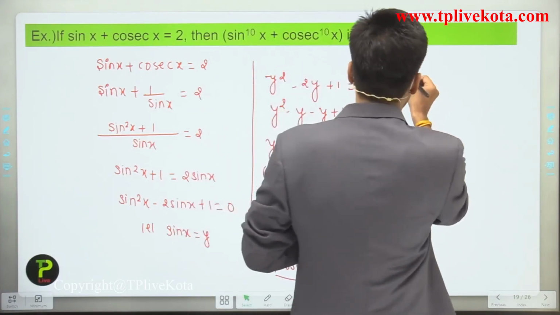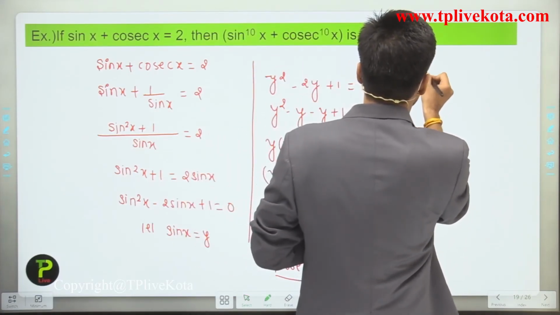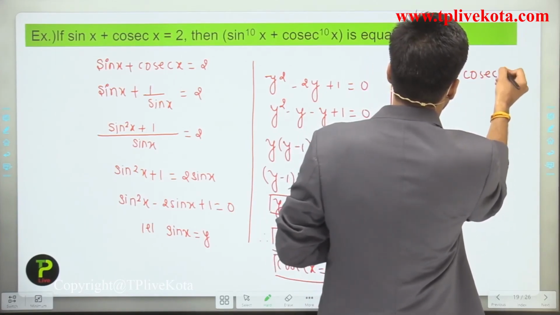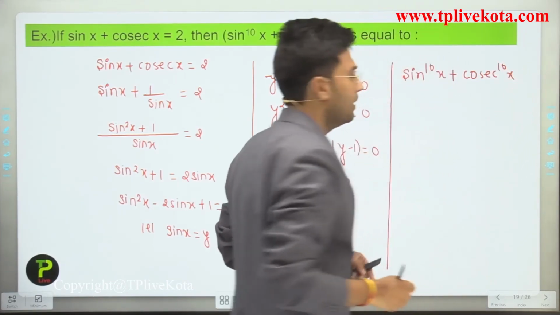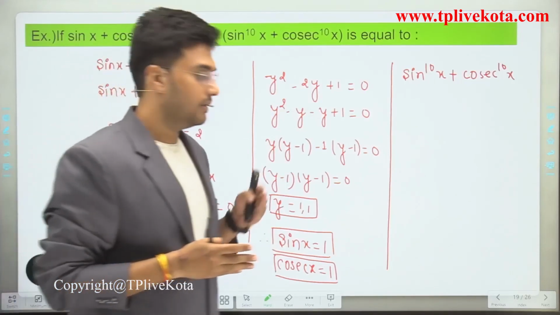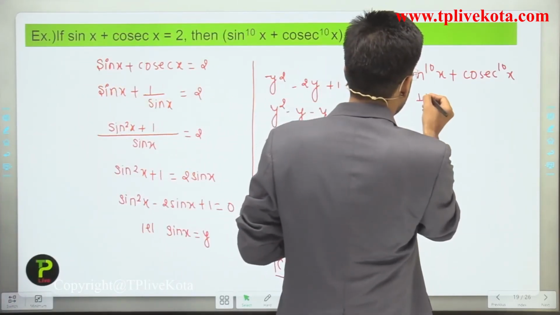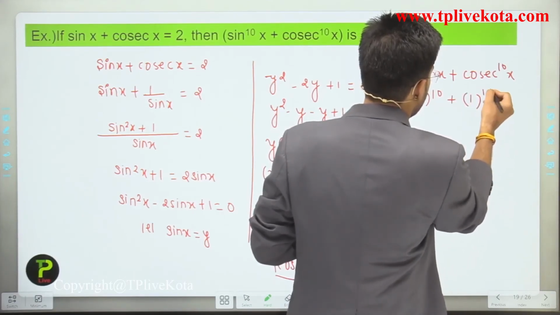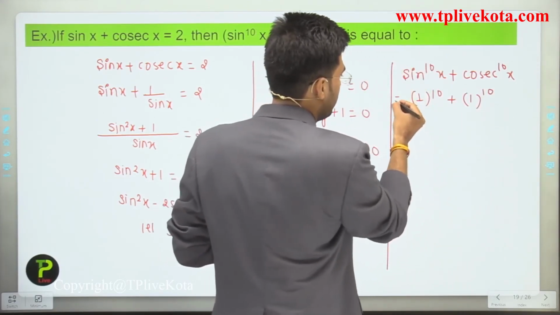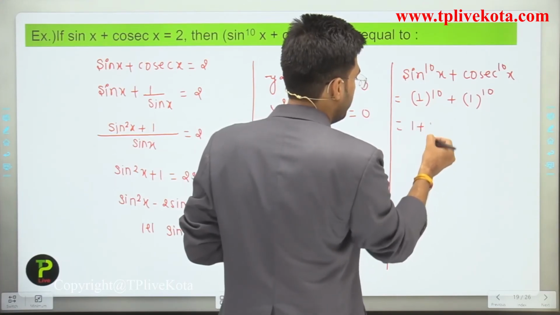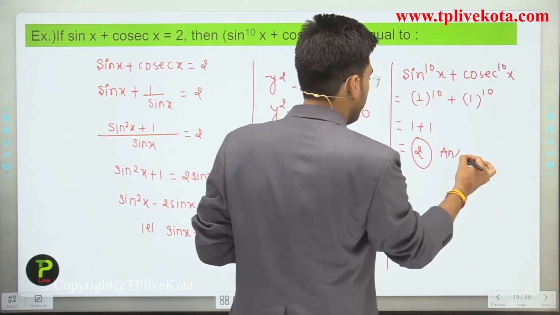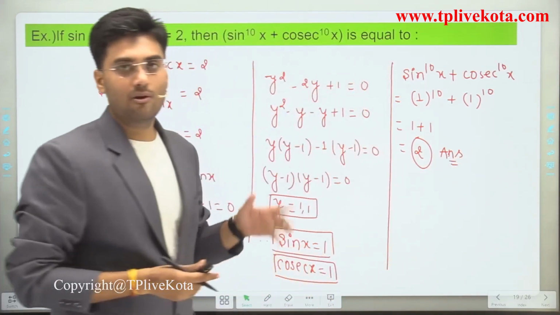Now we have to find the value of sin power 10x plus cosec power 10x, and the value of sin is 1. So it is 1 power 10 plus 1 power 10. So it is equals to 1 plus 1, that is equals to 2. This is our final answer.